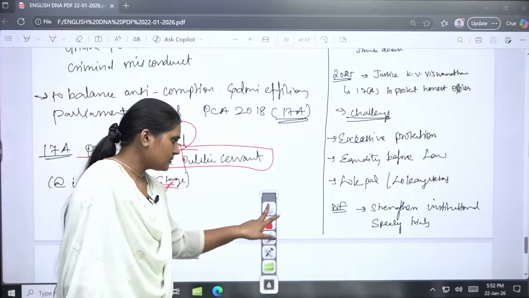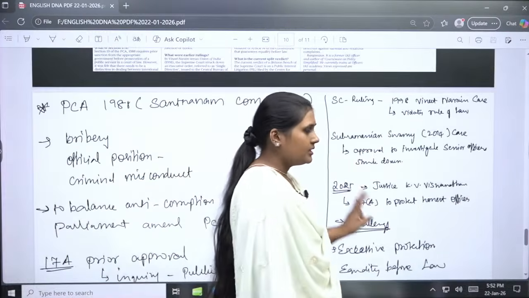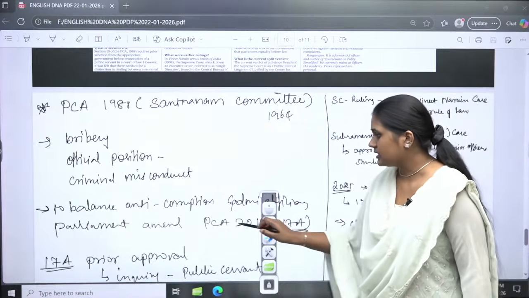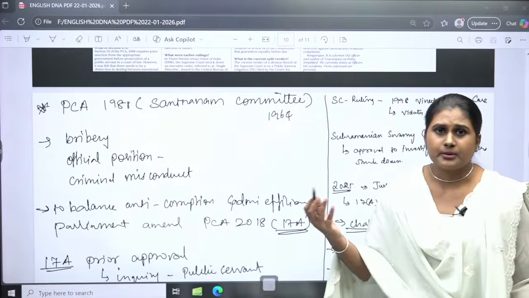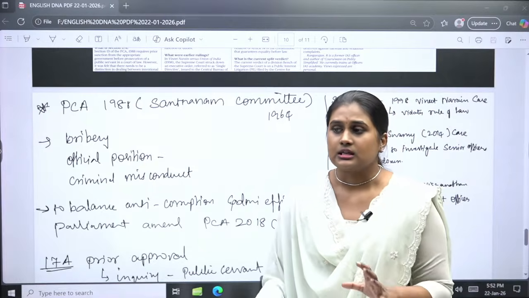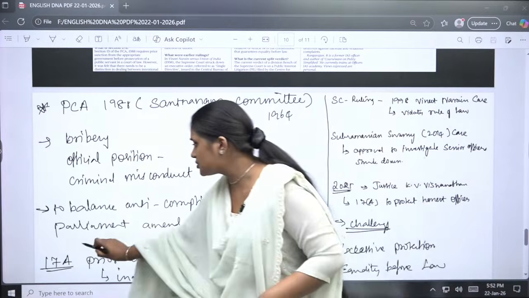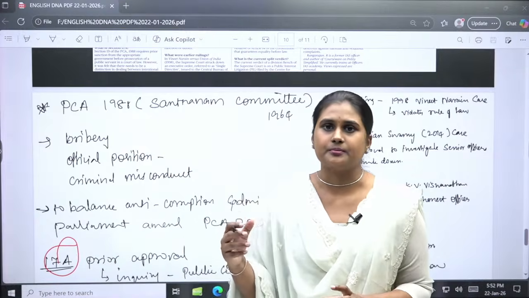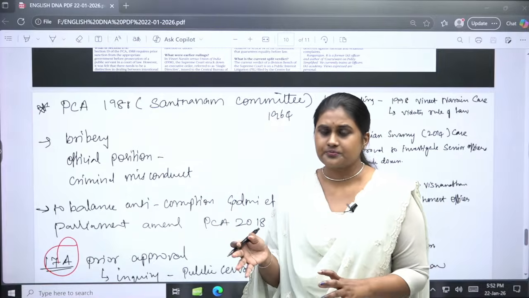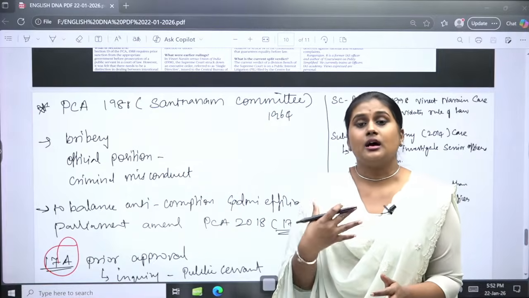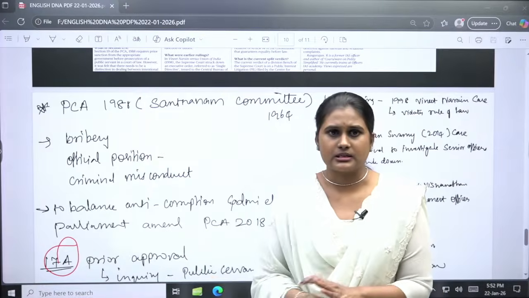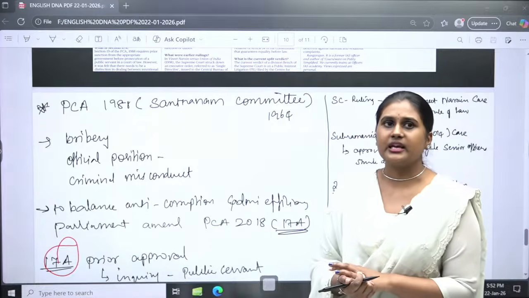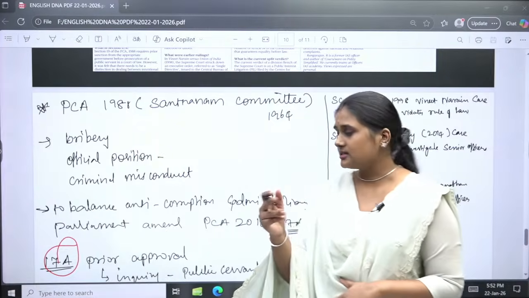The problem here is that there may be misuse of this provision as well. If we give a prior notice, genuine people will be protected. Actually, this provision is to make sure no genuine public servant is affected based on these accusations. But the problem is the other side, the public servant who actually commits misconduct, they will be getting an alert. So that is the issue here.